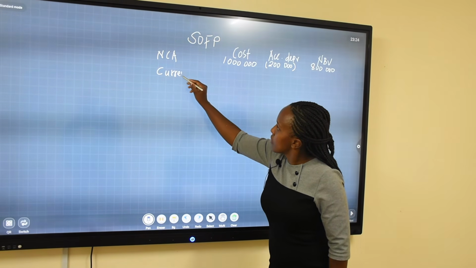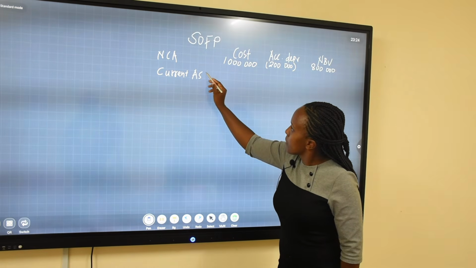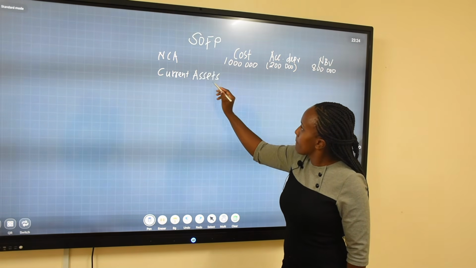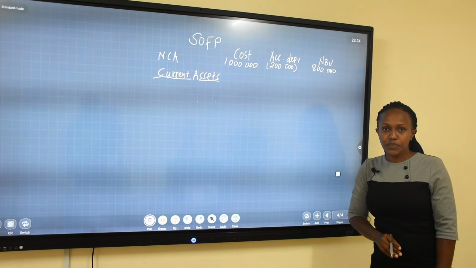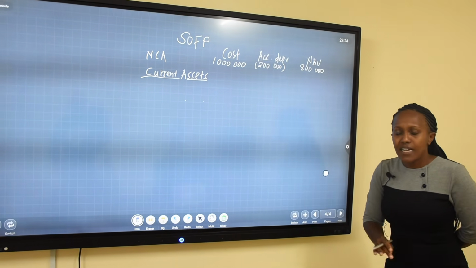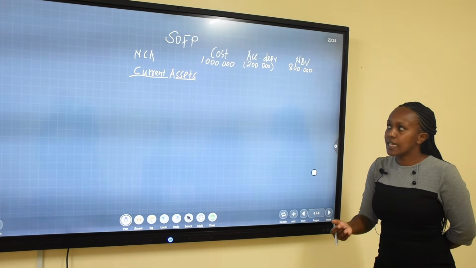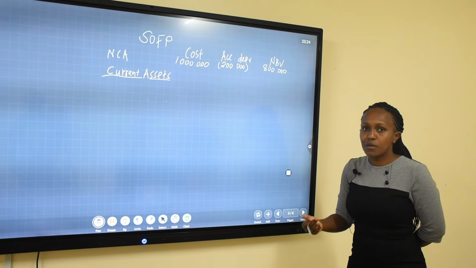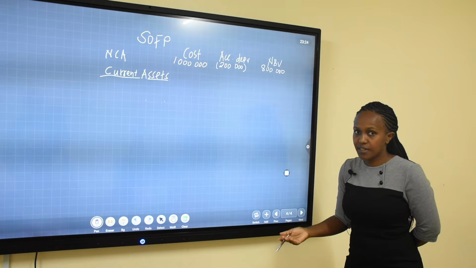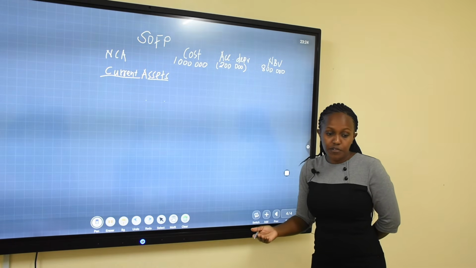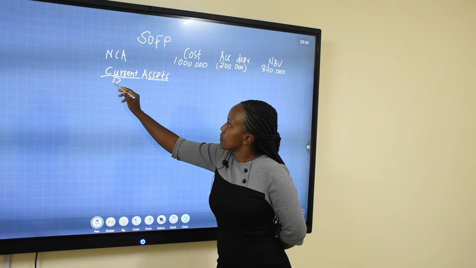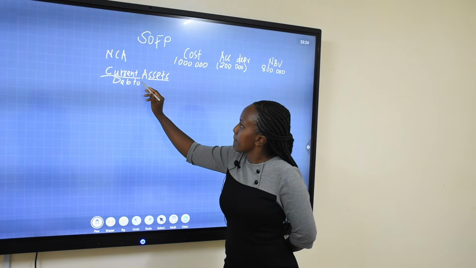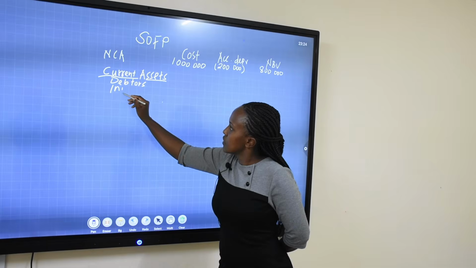Current assets. This one we underline because there are several of them. Our current assets are those items that are consumable, sellable, or easily convertible into cash within a period of 1 year. So from our question, we have debtors. We have inventory.